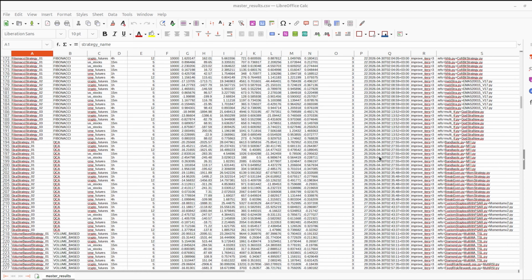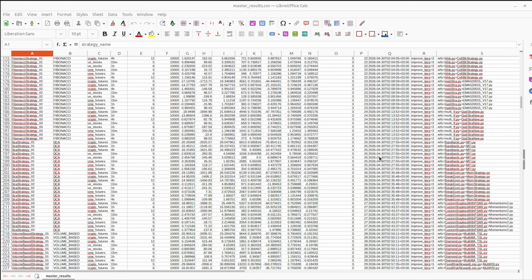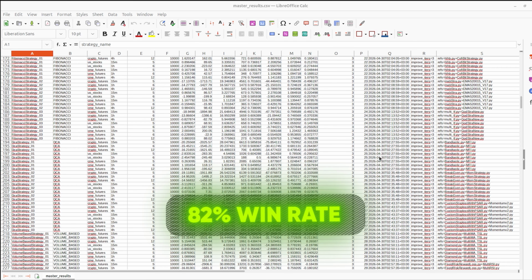And the best thing is that the best strategy returned nearly 30% yearly returns, and another strategy had almost 82% win rate. I didn't write a single line of code. I just wrote instructions for an agent on what it should do.